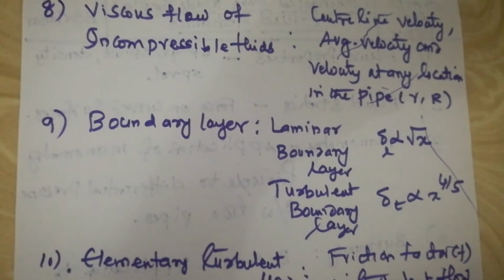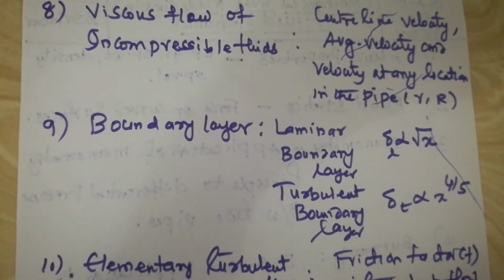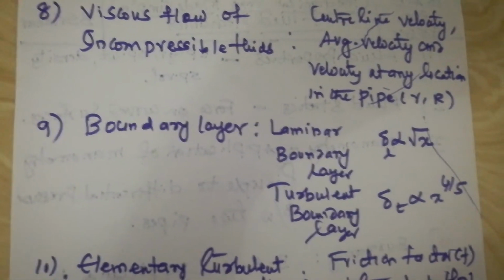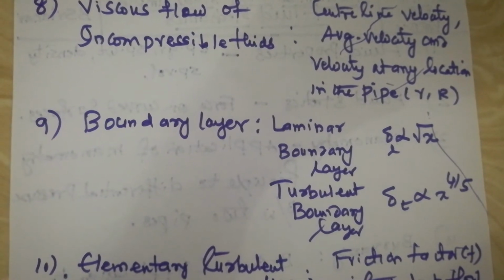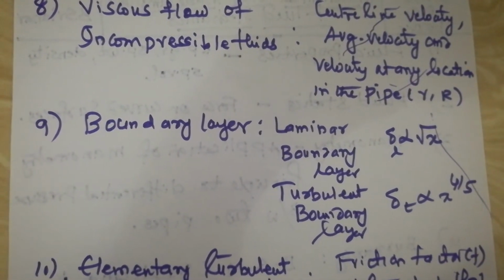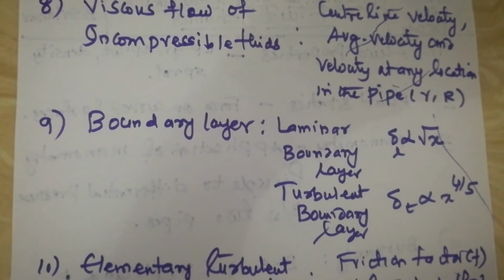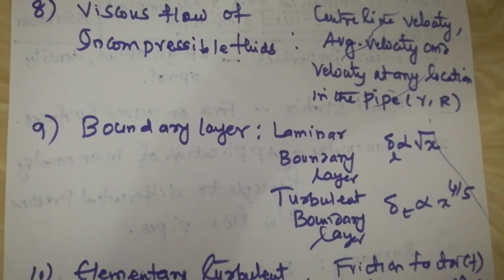Next comes our boundary layer. What is boundary layer? You must be knowing well. There are two types of boundary layers. One is the laminar boundary layer, and the second one is the turbulent boundary layer. You know that laminar boundary layer thickness is directly proportional to root x, where x is the distance from the leading edge of the plate.